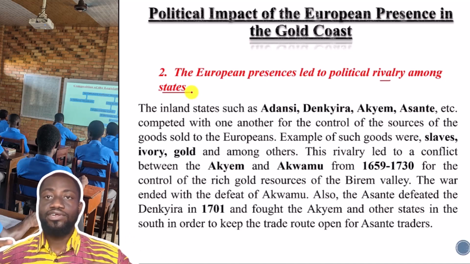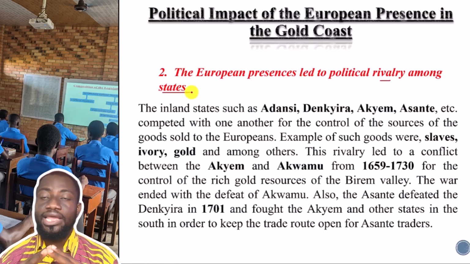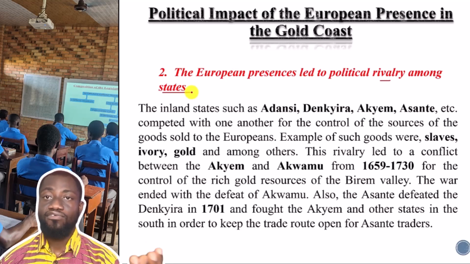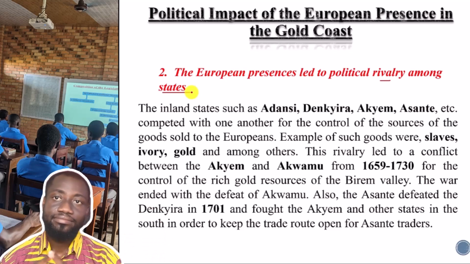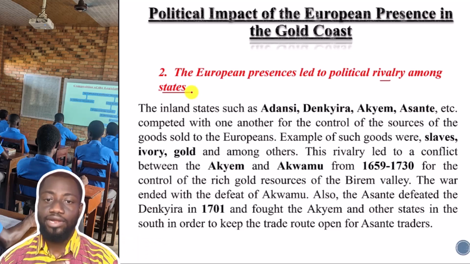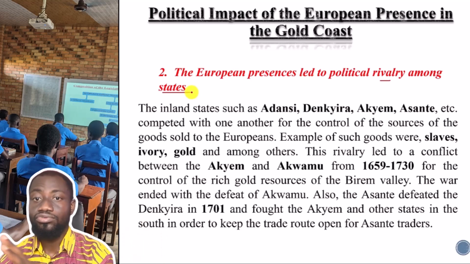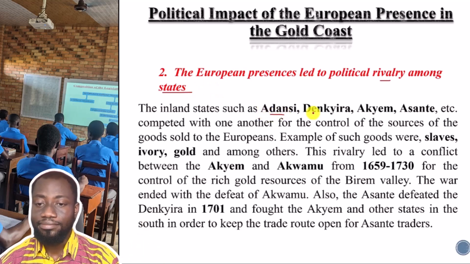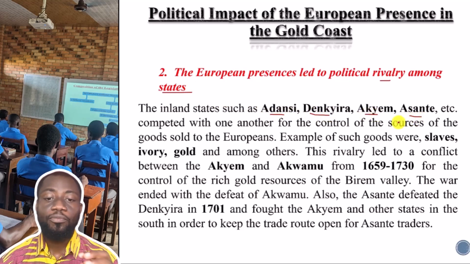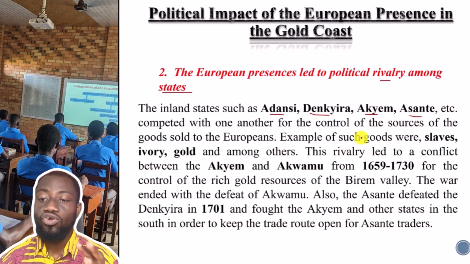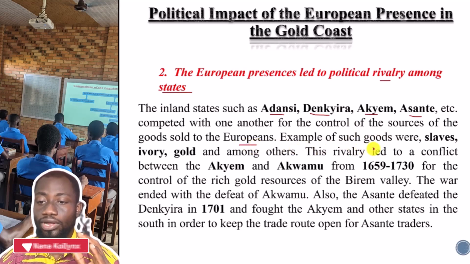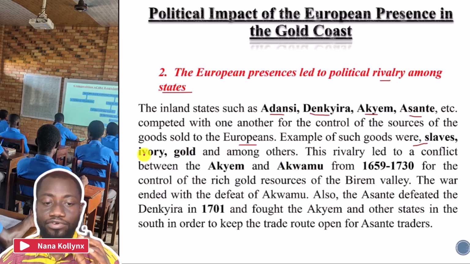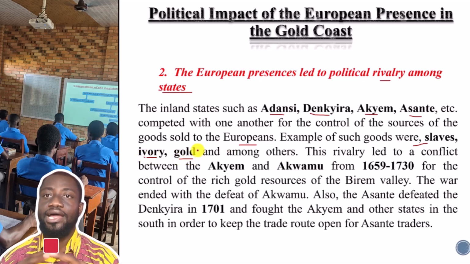A political rivalry in the sense that each of these states aimed at becoming the most powerful among all of them. And so some of them may intend to attack each other for political supremacy, right? Now, the inland states, those who were in the forest, for example Adanse, Denchira, Achim, Asante, etc., competed with one another for the control of sources of goods sold to the Europeans. Examples of these goods were slaves, ivory, and then gold.